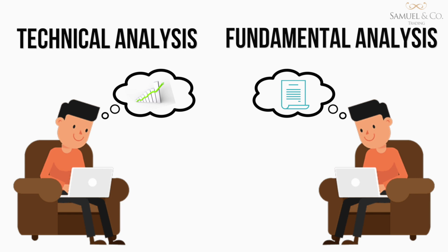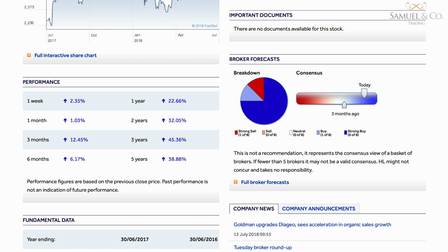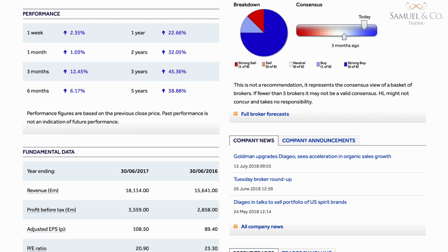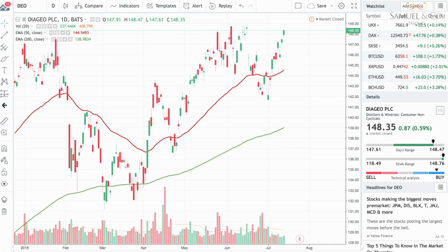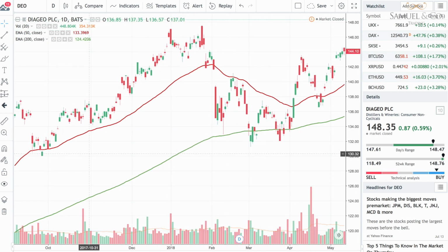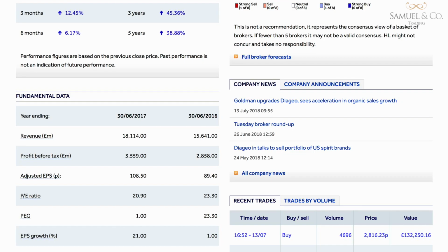Technical analysis and fundamental analysis are the two main schools of thought when it comes to analysing the financial markets. Fundamental analysis takes a long-term approach to investing compared to the short-term approach taken by technical analysis. Technical analysis looks at the price movement of a security and uses this data to predict future price movements. It focuses on analysing the stock chart itself for hints into where price may be heading.